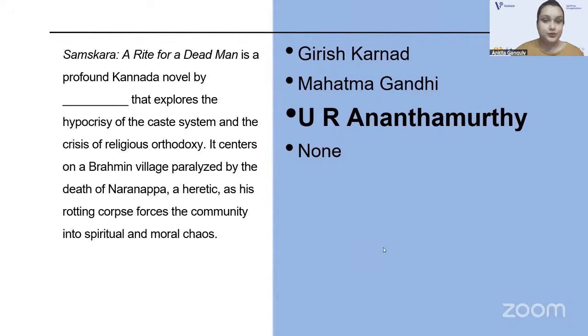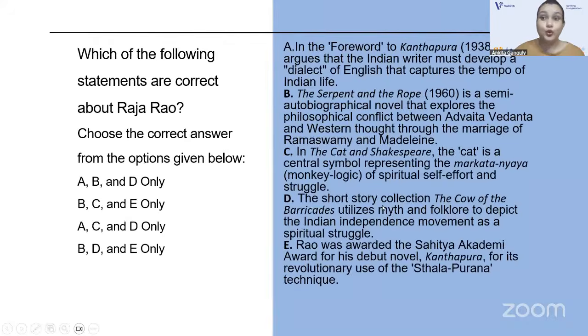Next question for you guys. Ooh, it's a big question, but it's of NET JRF style. Which of the following statements are correct about Raja Rao? I'm very sure if you have studied Indian literature well, you have also studied really well about Raja Rao, the major Indian novelist. Here you have 5 statements about Raja Rao, and you have to pick up the correct ones.